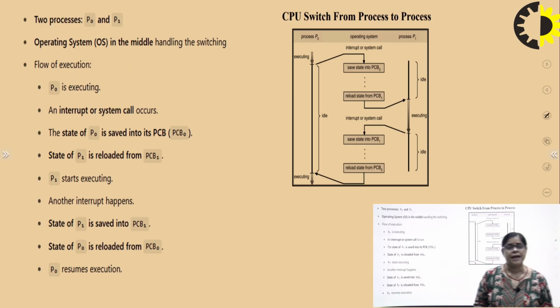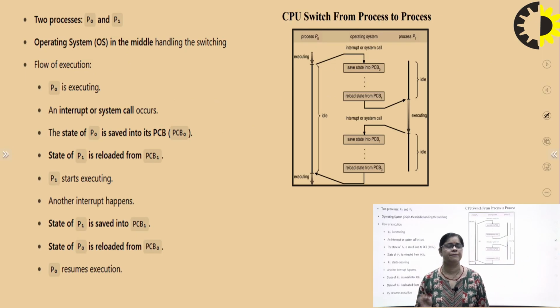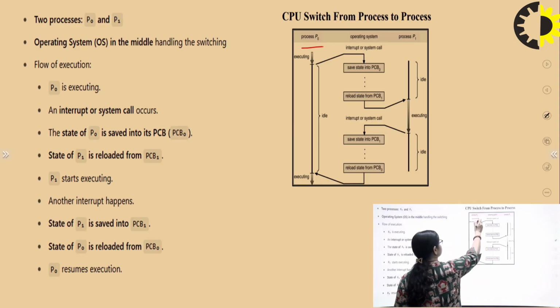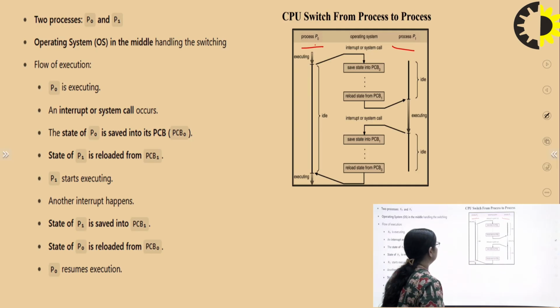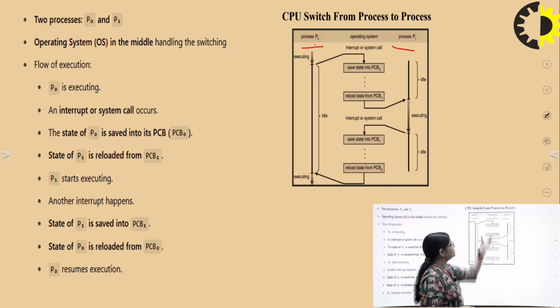Now, diagrammatically, in my PPT behind me there is a picture of the CPU switching from process to process. This diagram clearly shows how process switching is done, or how the CPU switches from one process to another. We have taken two processes, P0 and P1, and the operating system is handling the process switching.